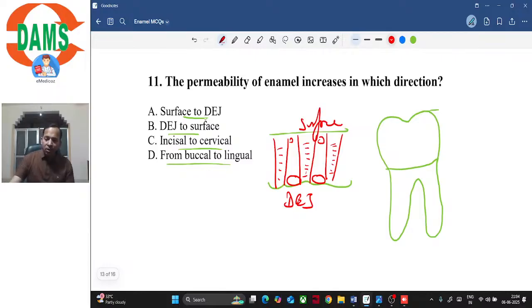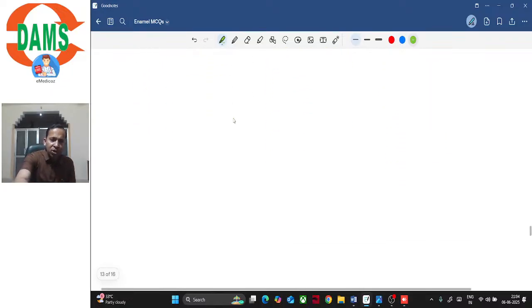So permeability will also increase from surface to DEJ. That is option A. So porosity or the permeability will increase from surface towards the dentino-enamel junction, right? Let's go to the next question.